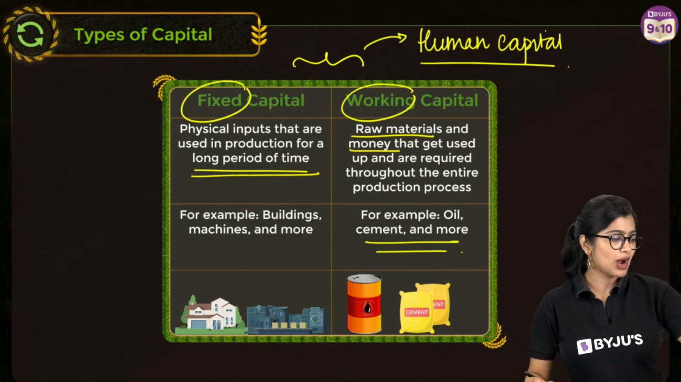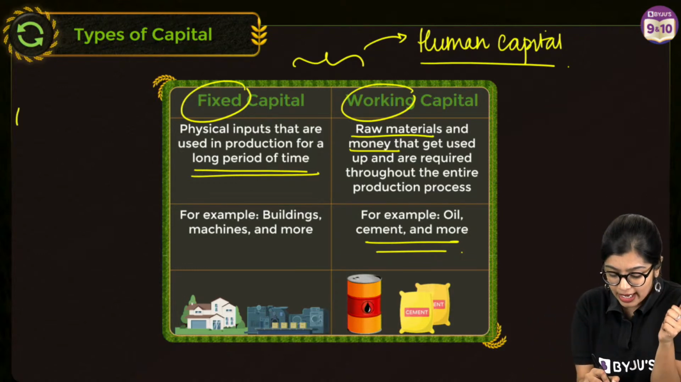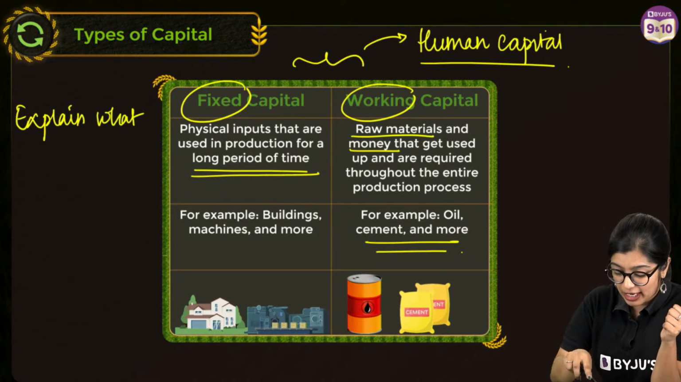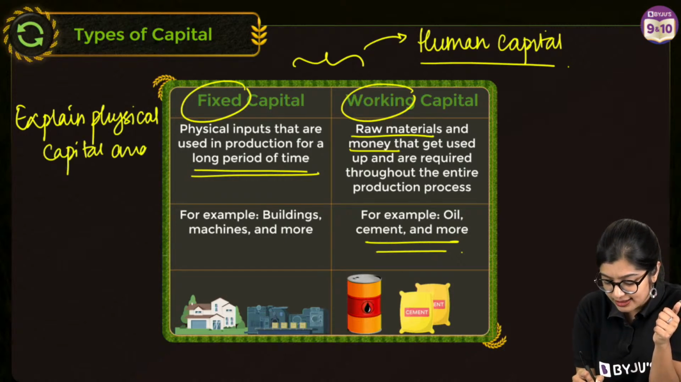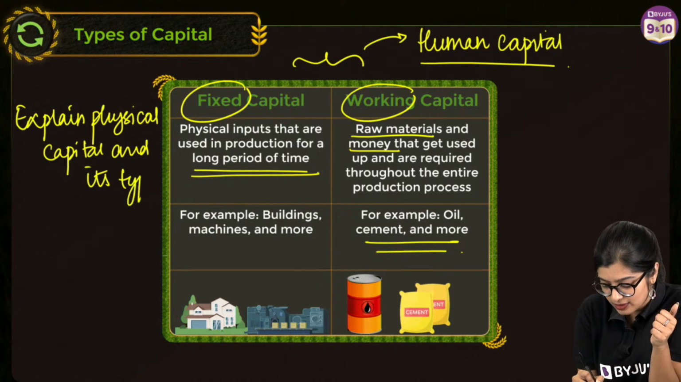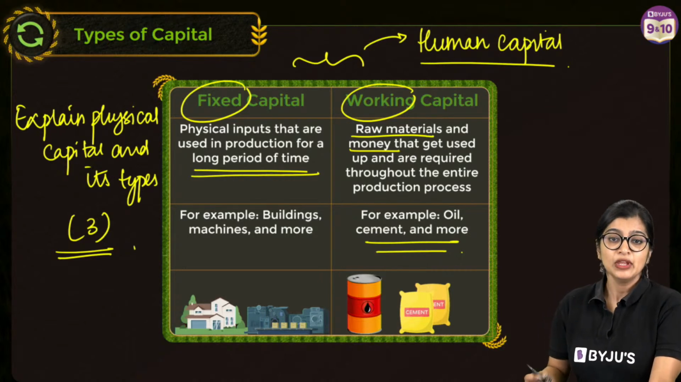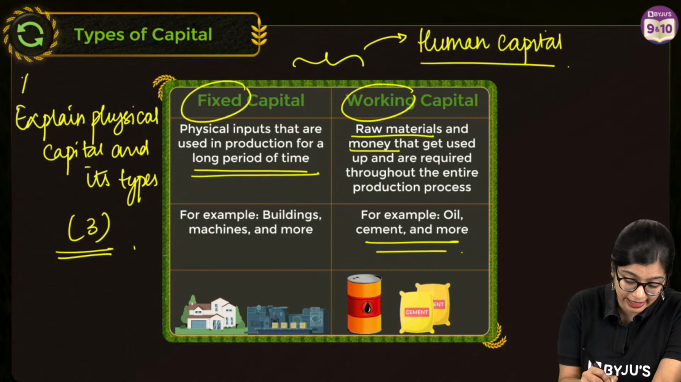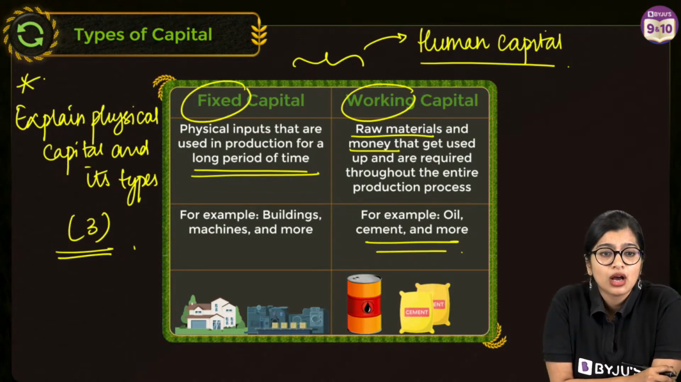All right. Now, one very important question that you need to write is, they can ask you, explain physical capital and its types, right? So here if you get it, you can get this for 3 marks, right? So students, everybody, this right here is going to be very, very important. This is the second most important question that can come from this particular topic, right?